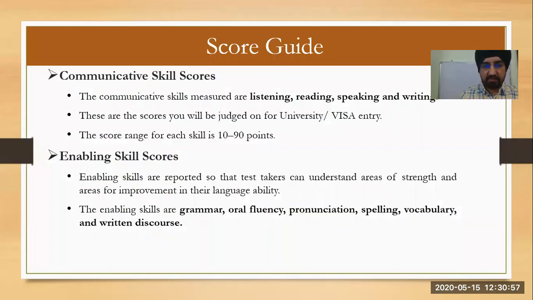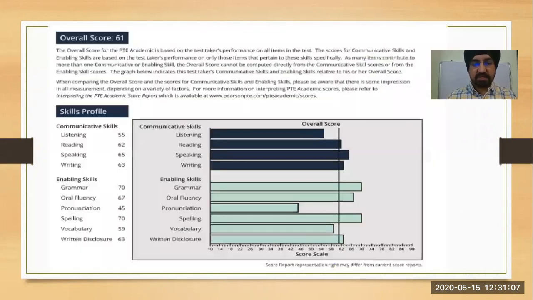There are two types of score skills assessed in this. One is communicative skills scores, that is listening, reading, speaking, and writing. Other is enabling skills scores. As you can see, this is someone's snapshot. Enabling skills are just to let you know what are the improvement areas and what are your strengths. Communicative skills are what you actually got in the exam. Okay. So quickly I will share